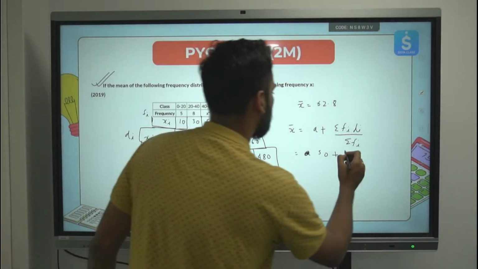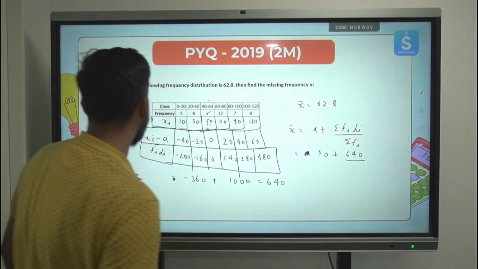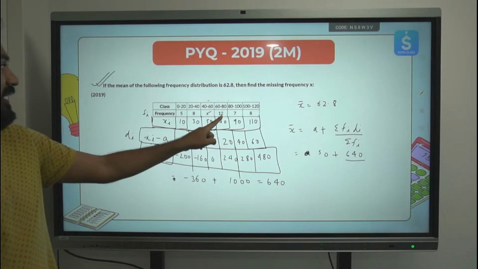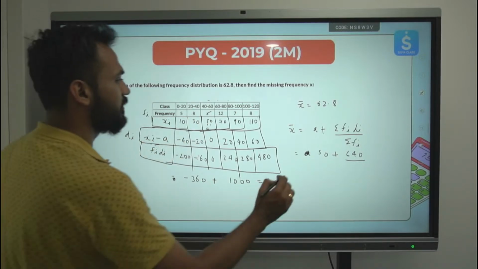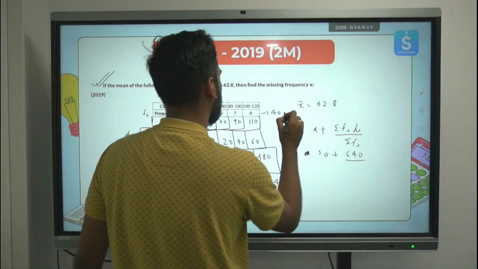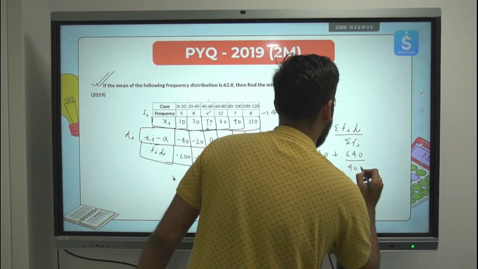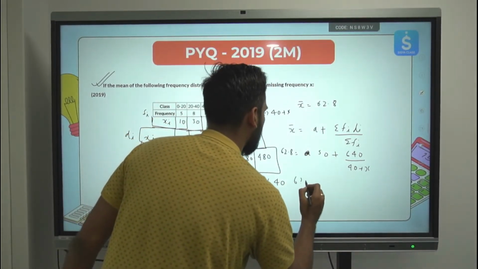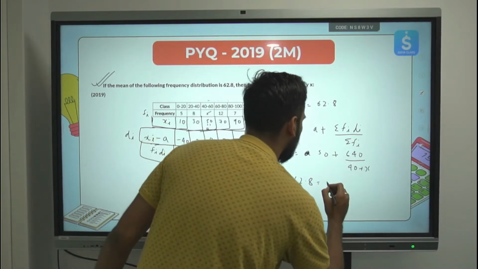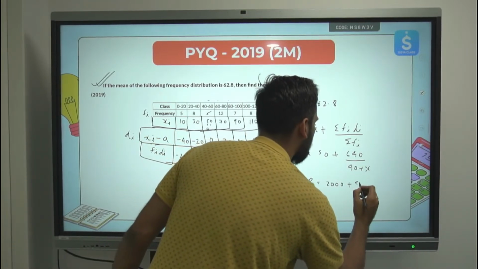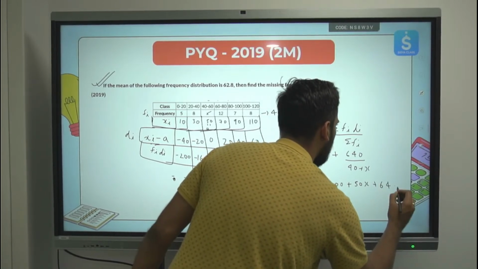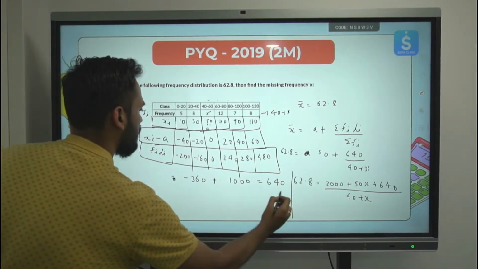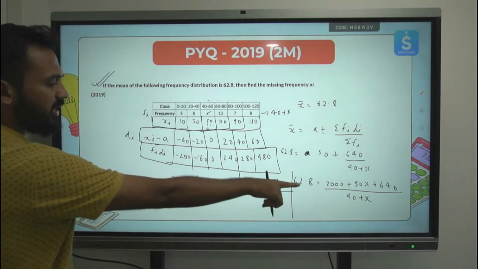Clear? So this is 640 upon summation of fi, let's do. So 5 plus 8 plus 12 plus 7 plus 8: 8 plus 12, 20, 20 plus 20, 40, plus x. This will be 40 plus x. This complete thing is equal to 62.8. So 62.8 is equal to 50 into 40, 2000 plus 50x plus 640 upon 40 plus x. Let's solve the remaining over here. 62.8 multiplied by 40 plus x.